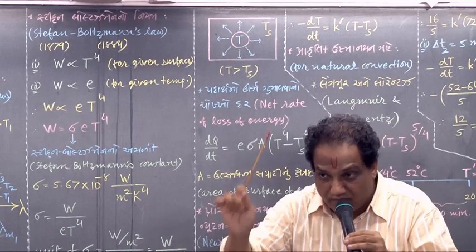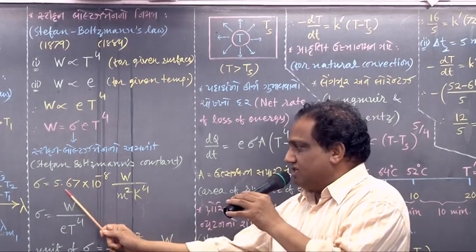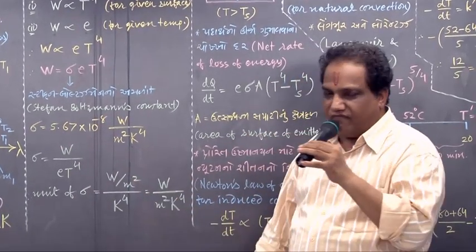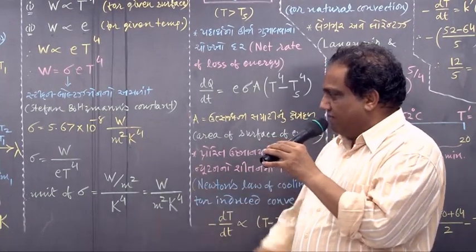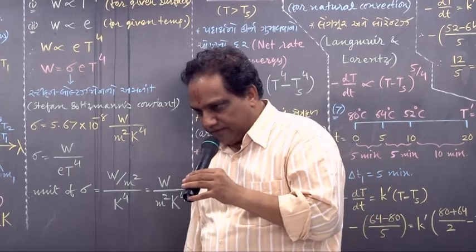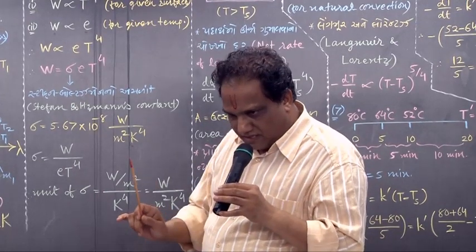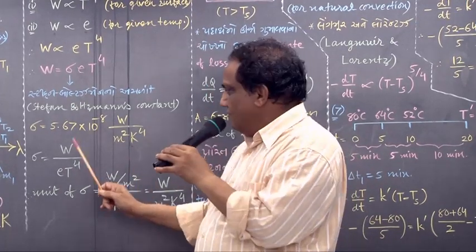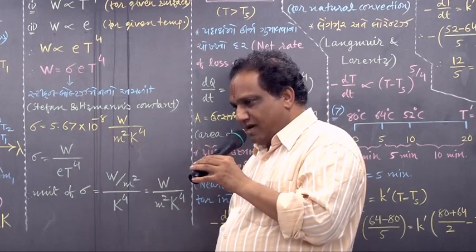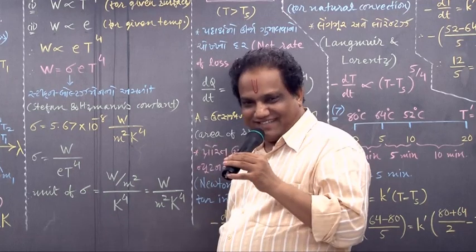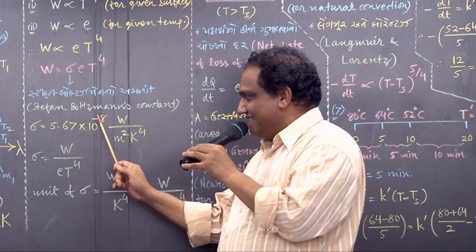What is the value? Very simple to remember. 5.67 into 10 raised to minus 8, watt upon meter square Kelvin raised to 4. Very easy, na? 5, 6, 7. But please remember, here there is a decimal point. Remember, there is a minus sign.